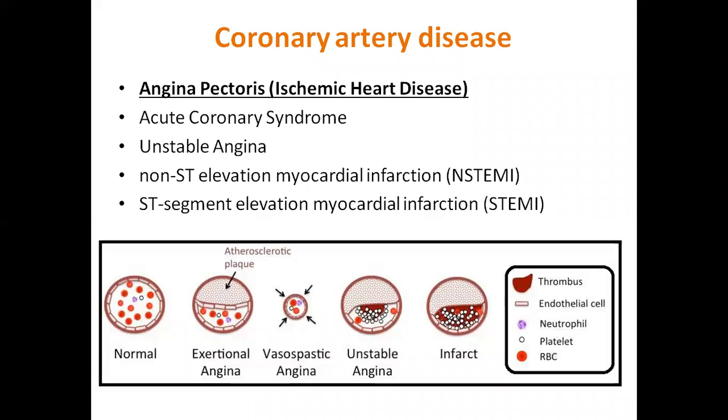Angina can also result from over exercise. If the patient is suffering from some disease condition and is doing heavy exercise, this is the result. It is also caused by increased myocardial oxygen consumption. So this is the first type.